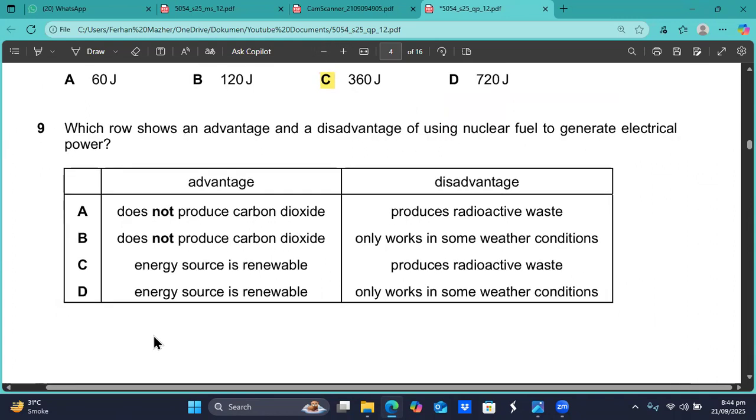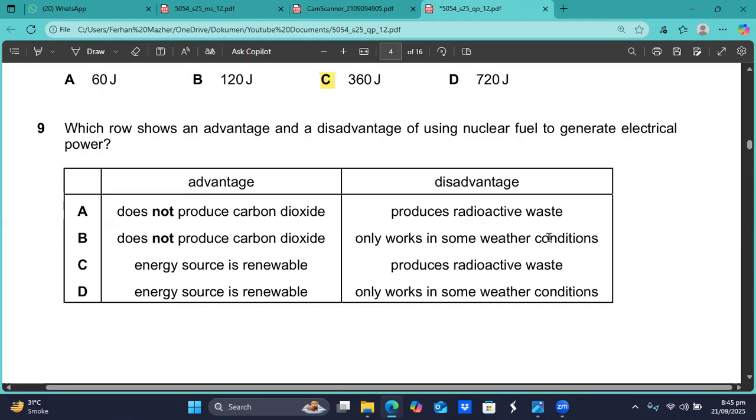Which row shows an advantage and disadvantage of using nuclear fuel to generate electric power? The advantage of the nuclear fuel is that it does not produce carbon dioxide, so it does not produce the greenhouse gases. And what is the disadvantage? The disadvantage is that the waste of the nuclear reactor is very radioactive. So advantage is does not produce carbon dioxide, and disadvantage is produces radioactive waste. A is the best answer, sir.